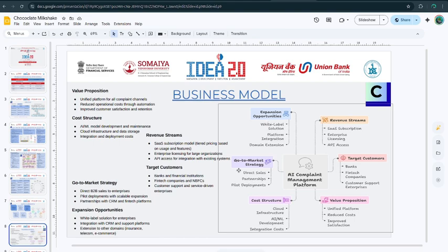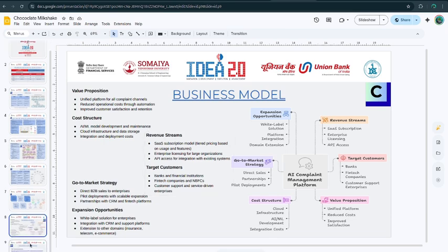The go-to-market strategy is that we are focusing on B2B banks. The expansion opportunity, which I talked about, is that currently we are using APIs for LLMs, but in the future we can provide in-house LLMs for the banks as well to secure the data. And now we'll go on to our front end prototype.